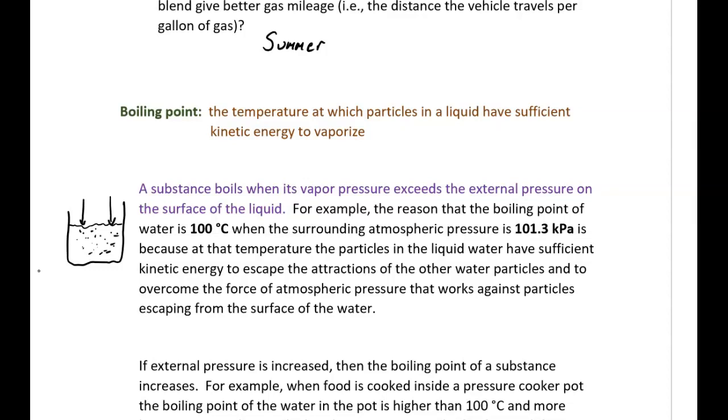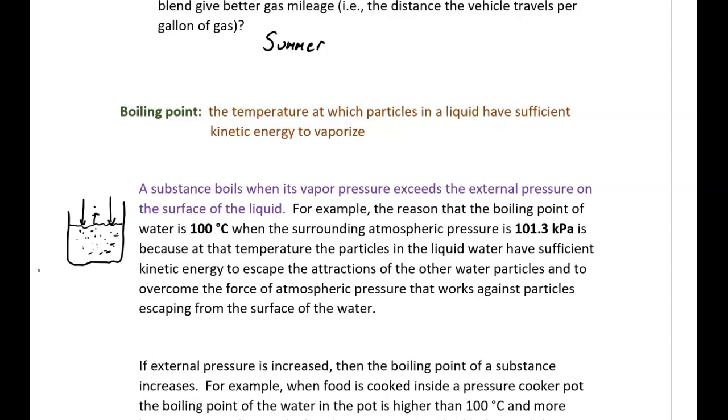To vaporize, the particles in the liquid have to not only overcome the attractions to each other, but they have to push against that downward force from the atmospheric pressure so that a particle can escape and pop up here, float around up there as vapor. For this to happen, a certain temperature has to be reached that will depend upon the substance itself.